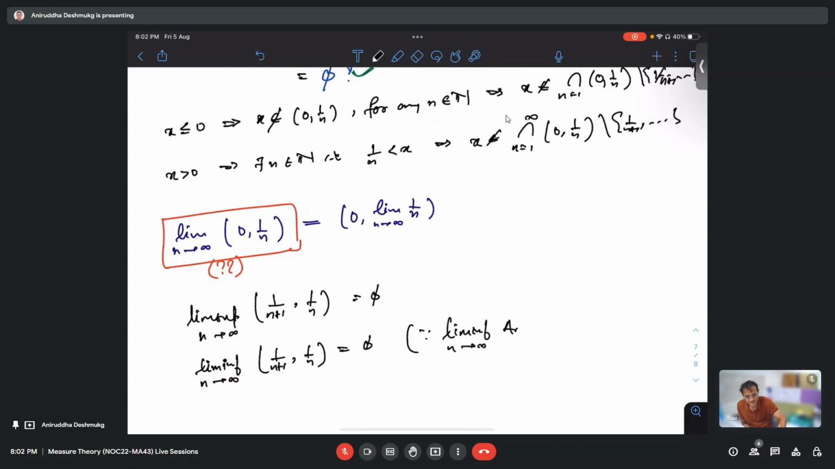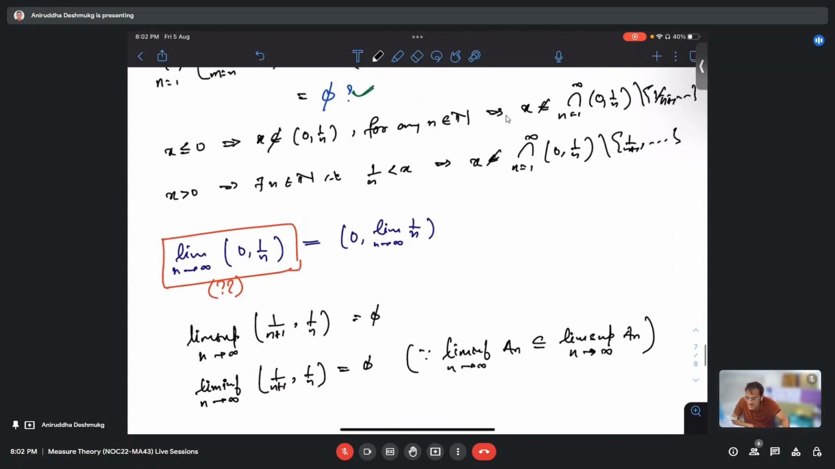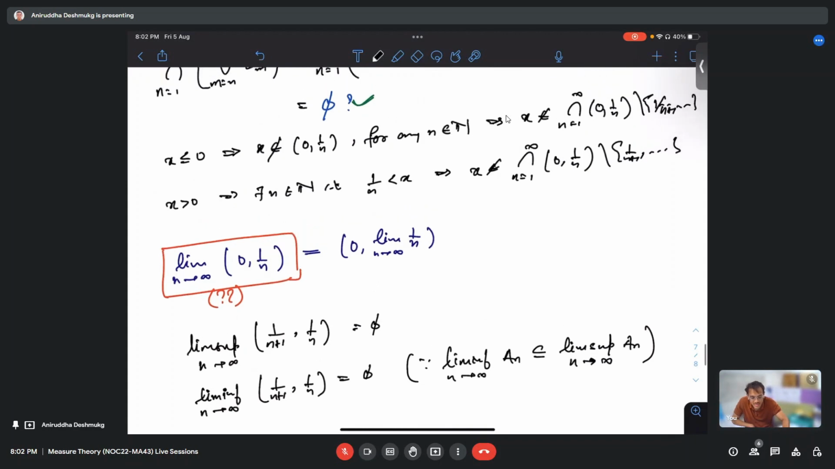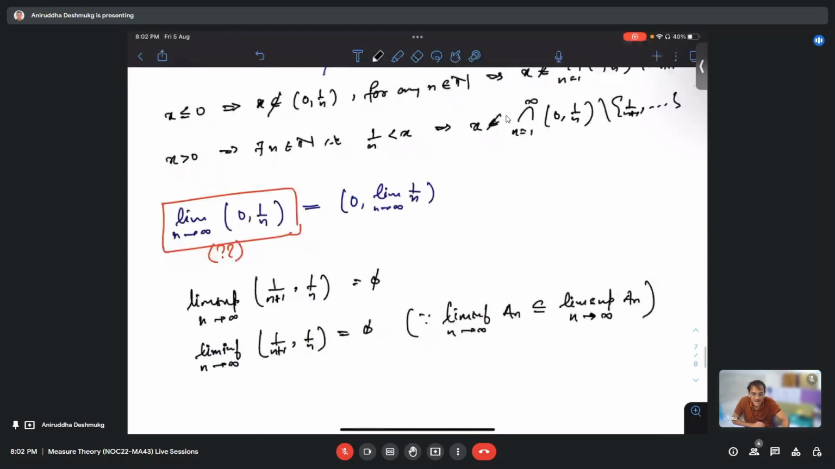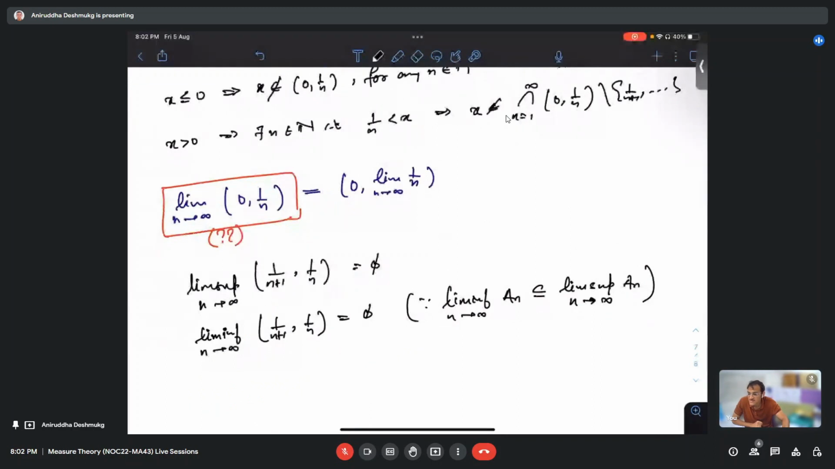Otherwise, even if we go by the definition of the limit, it will be a union of intersections, but each intersection by itself is empty. So you can go both ways. But the easier way is that we have already proved lim inf is a subset of lim sup, and once lim sup is empty, there cannot be anything inside lim inf. It would be a contradiction. Okay, is this fine?